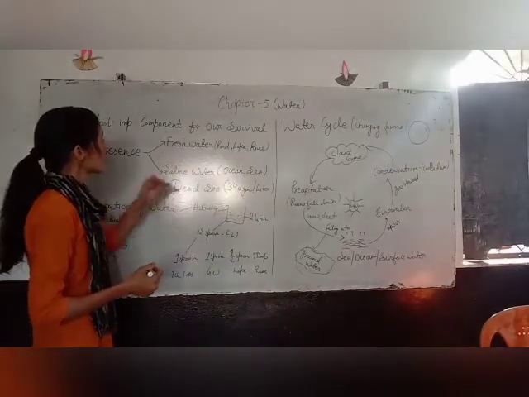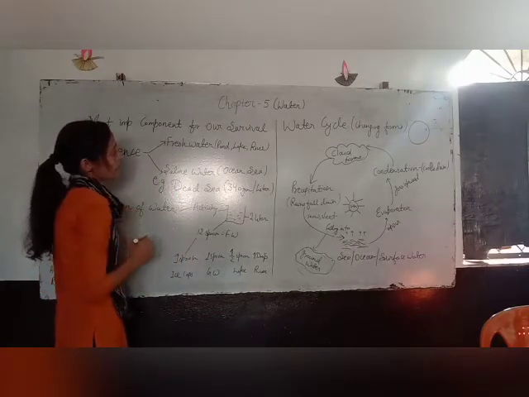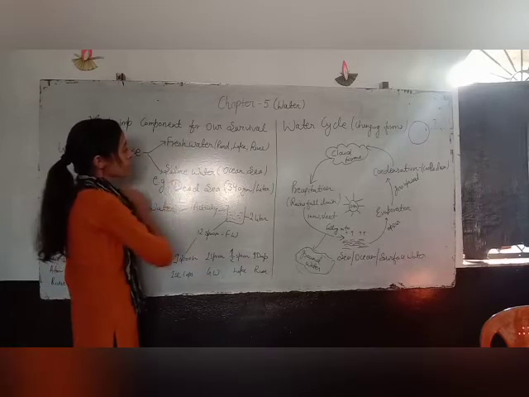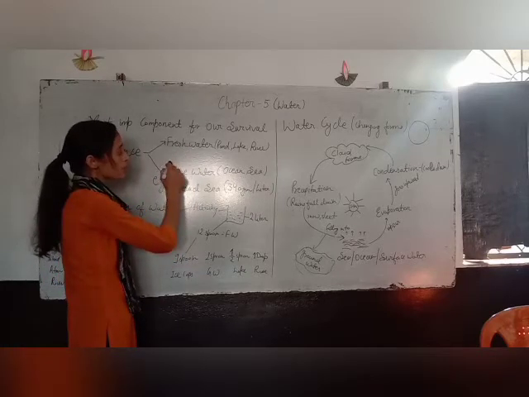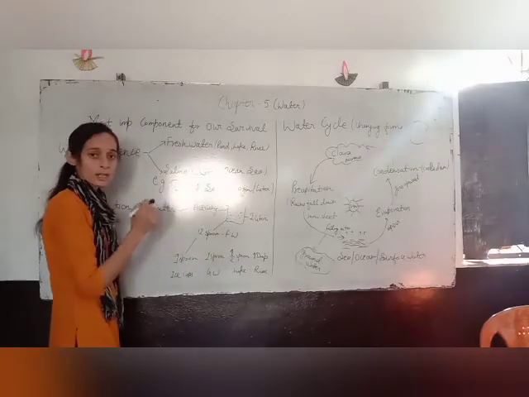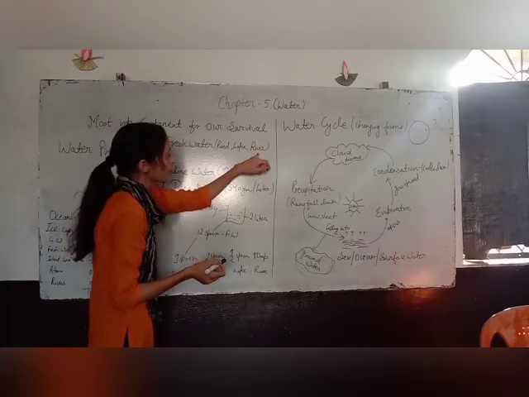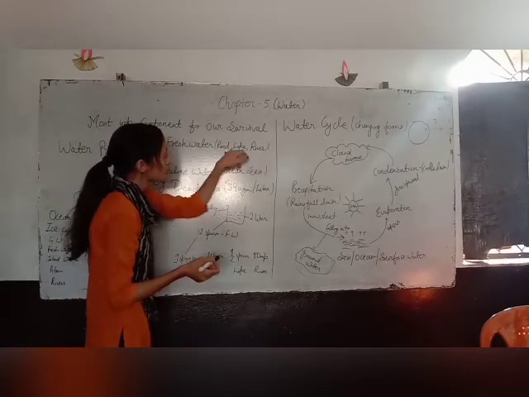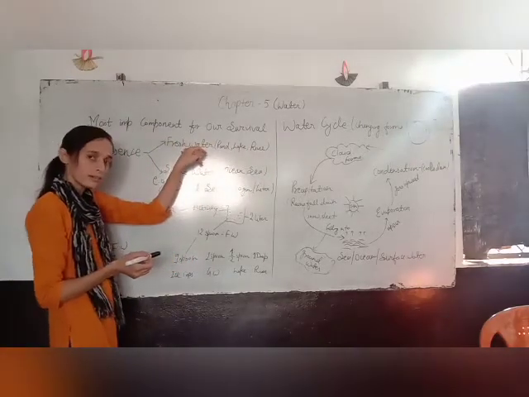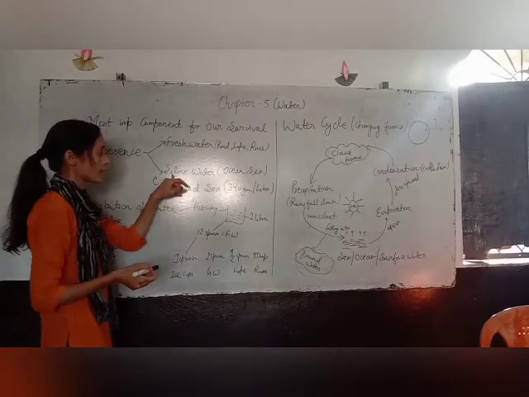So let's get started with fresh water. The fresh water which we are using for household purposes. Where can we find fresh water? That is your pond, lake and river. In these sources we can find fresh water for our drinking. Okay, now the second part is your saline water.